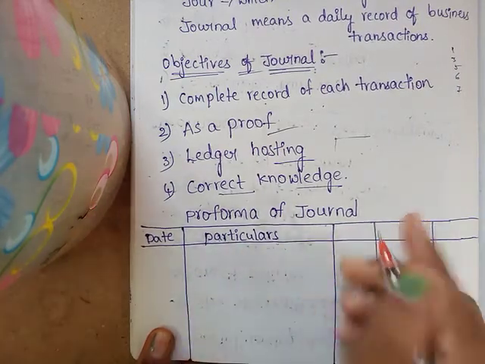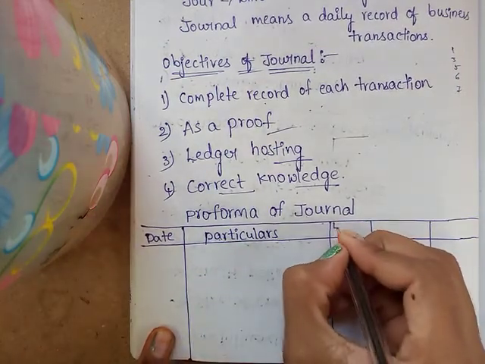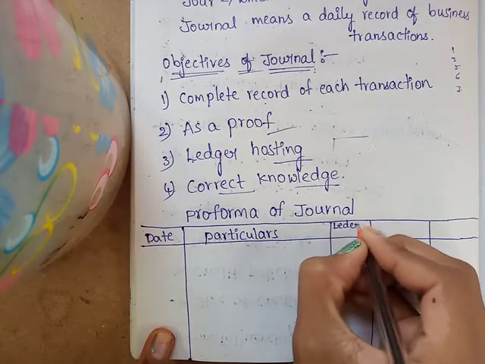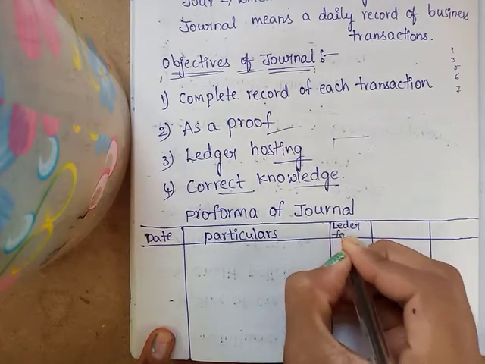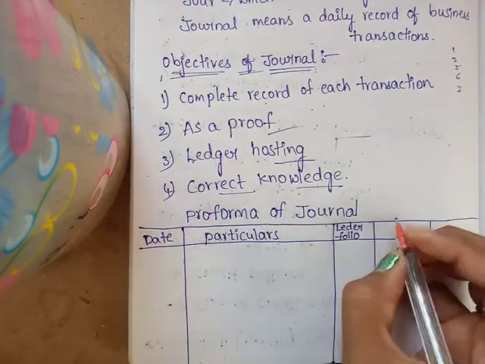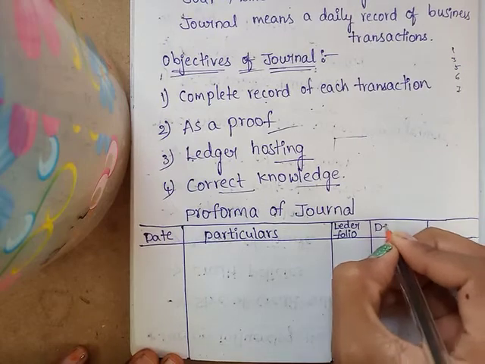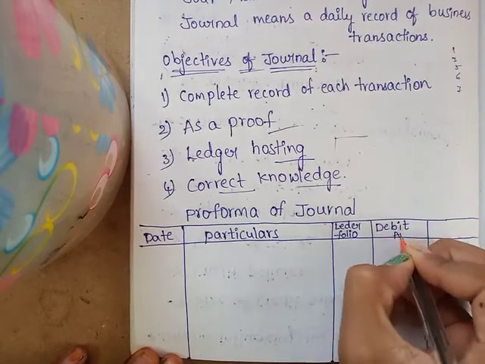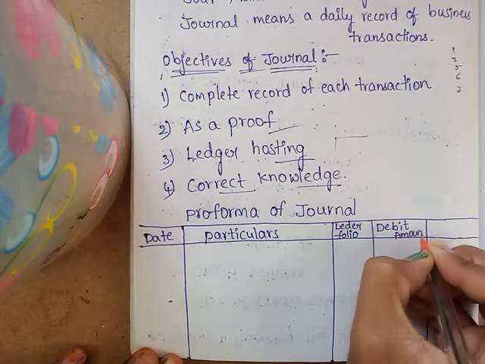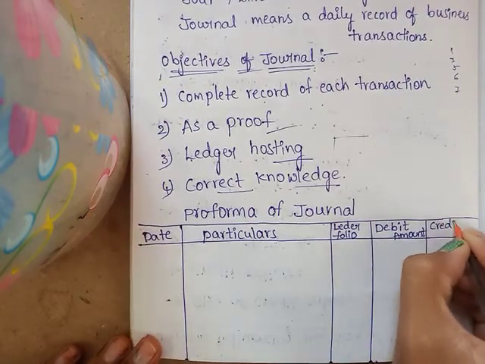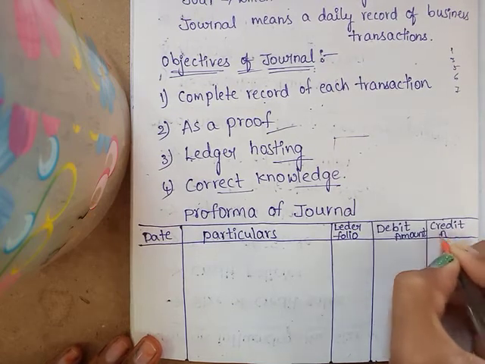After particulars, there is LF. LF means what? Ledger folio. Then debit amount and credit amount.